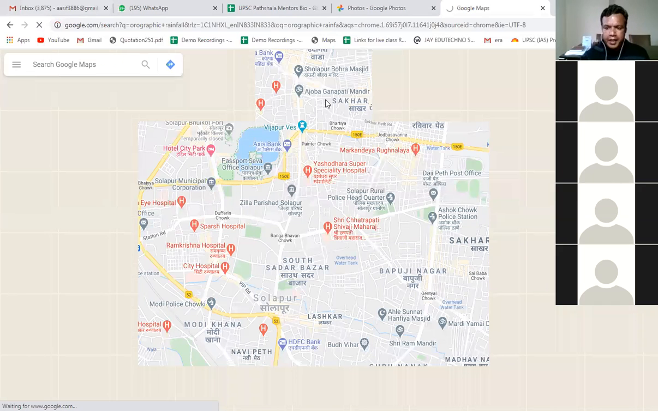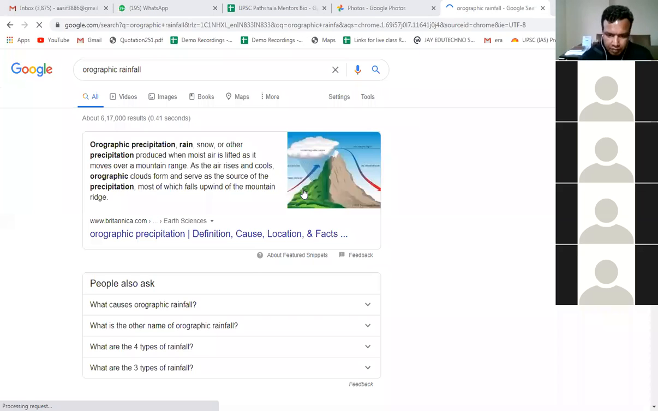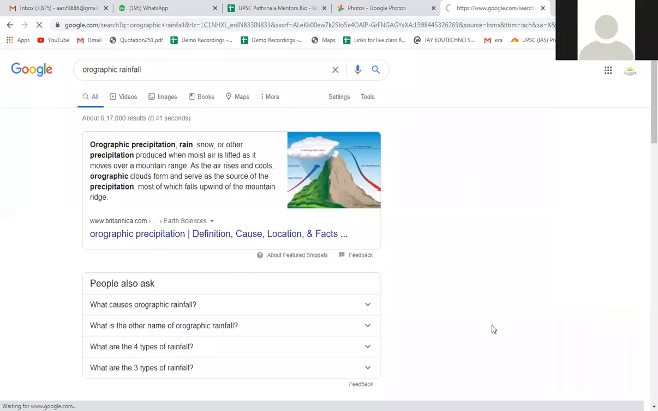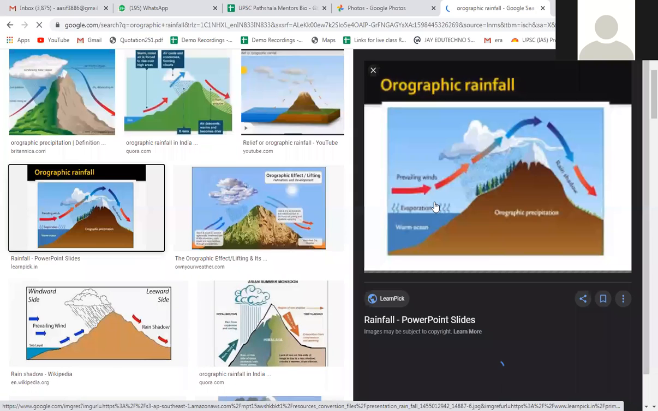Anyone knows what is the meaning of oros? This term has been discussed earlier in physical geography. Anyone knows what is the meaning of oros? Orograph. Am I audible to all of you? Yes, Aishwarya, do you remember what is the meaning of orography or what is orograph? No, sir.